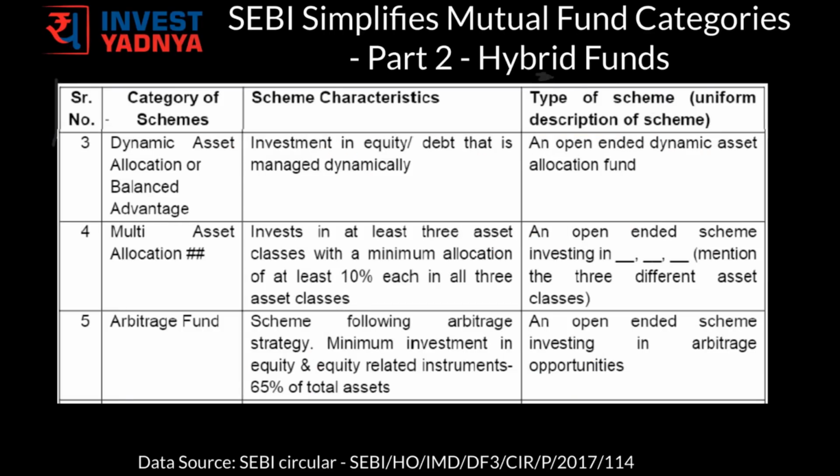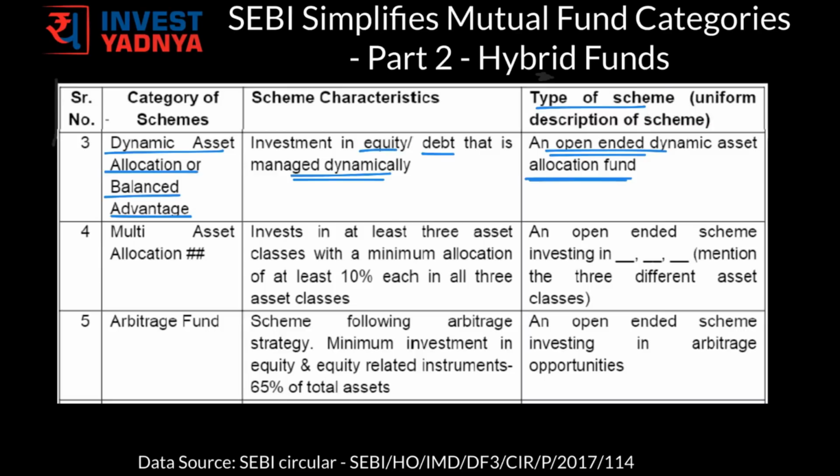The next category is of dynamic asset allocation or balanced funds. These funds can invest into equity and debt that is dynamically managed. In the type of scheme, these funds have to specify that these are open-ended dynamic asset allocation funds.